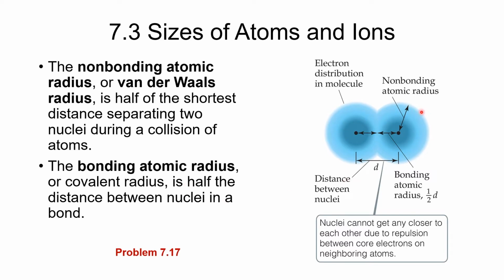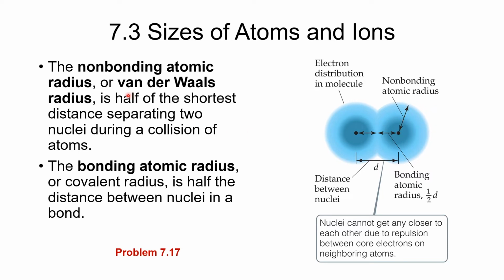If we look at an atom like this atom here that's bonded to another atom, where are we going to define the edge of that atom? Are we going to define it where 95% of the electron density is, 98, 99? Are we going to define it in some other way? And the answer is we're going to define it in some other way, but there's no definitive edge of an atom. Atoms are not like spheres. They're kind of soft. They are wave functions where the electron density falls off as you get further away from the nucleus. So there's kind of a fuzzy edge to these atoms.